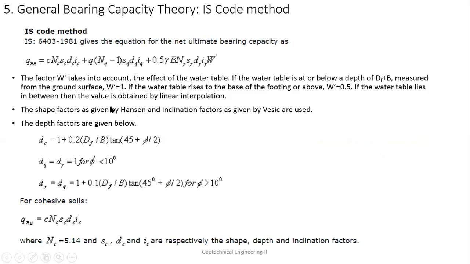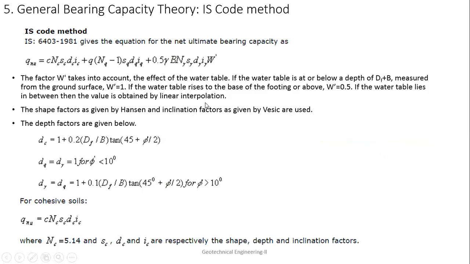I hope you understood what I'm telling you. That is how the W dash factor will be taken care of. Now the shape factor is given by Hansen and the inclination factor is given by Vesic. Whatever factors were used by Hansen for the shape factor and by Vesic for inclination are used here.